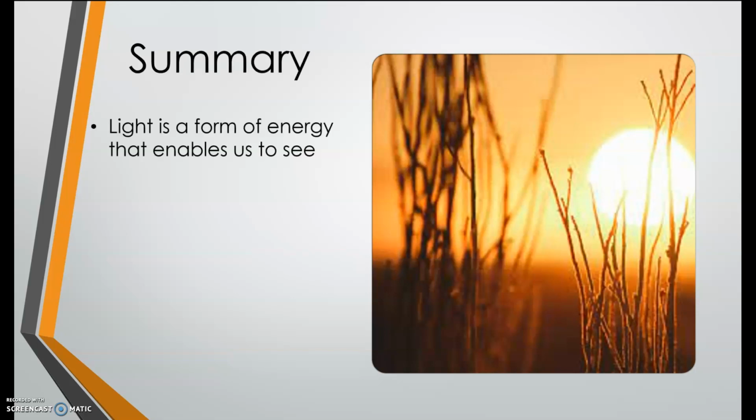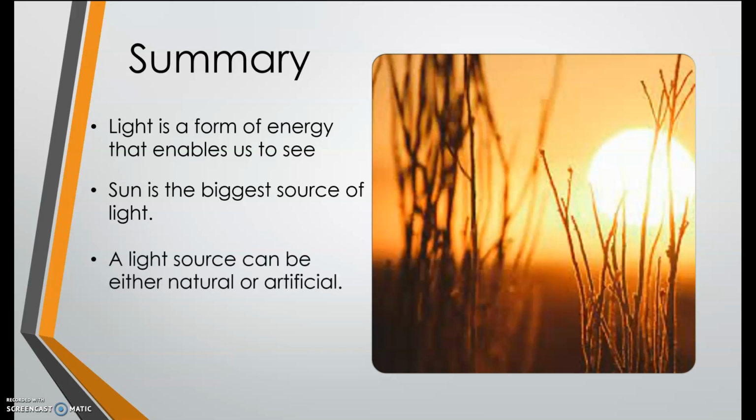Okay. Now, let's talk about what we talked about today. Let's summarize. First, we talk about light, that it is a form of energy that enables us to see. Okay, so the first example is the sun. Sun produces light that enables us to see what surrounds us. And also, the sun is the biggest source of light. Even during daytime, even in our house, we can see what surrounds us because of the sun.